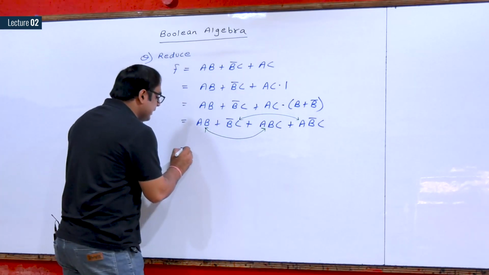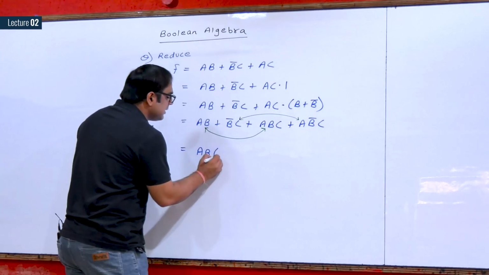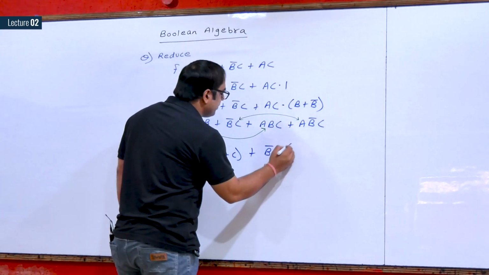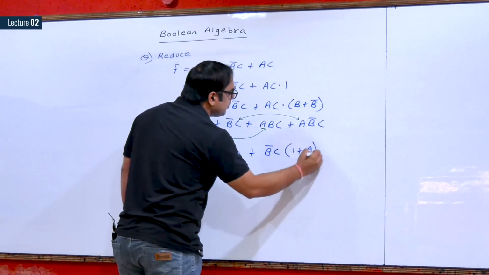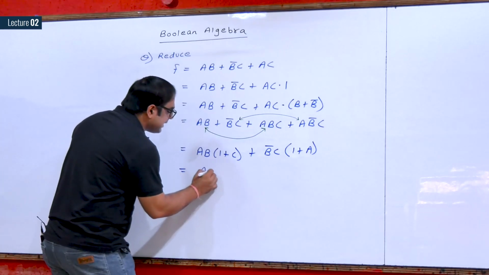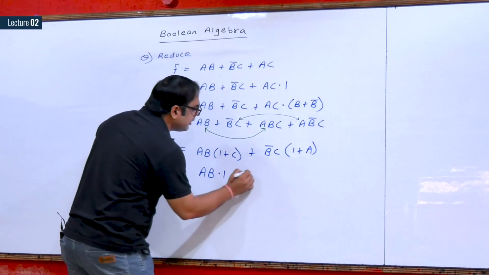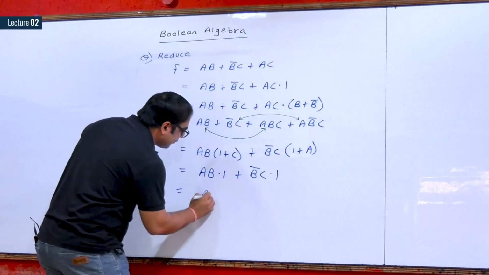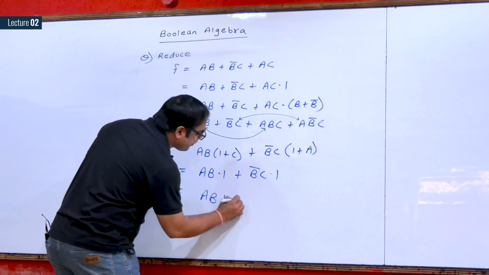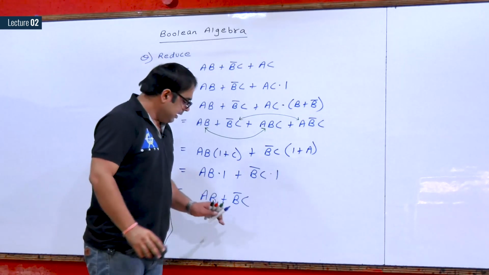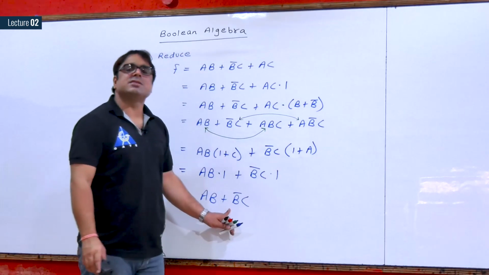If I take AB common, this would become A plus C, and if I take B complement C common, this would become 1 plus A. So now I can write this as AB dot 1 plus B complement C dot 1. So the final answer is AB plus B complement C. This is your minimized answer.